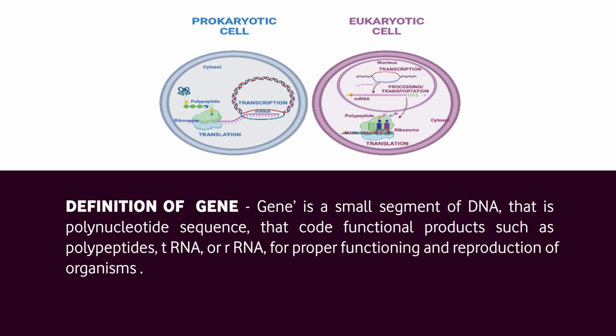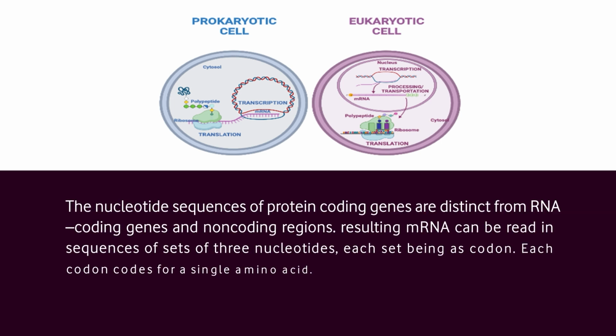Let us know what a gene is. A gene is a small segment of DNA, that is, a polynucleotide sequence that codes for functional products such as polypeptides, transfer RNAs or ribosomal RNAs for proper functioning and reproduction of organisms. The nucleotide sequences of protein coding genes are distinct from RNA coding genes and non-coding regions because when transcribed, the resulting messenger RNA can be read in discrete sets of 3 nucleotides, each set being a codon. Each codon codes for a single amino acid.